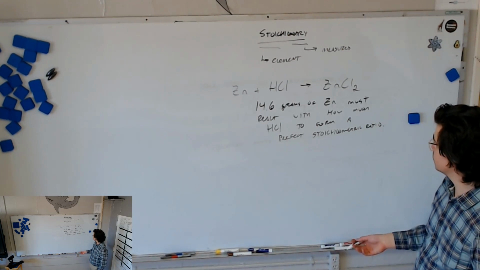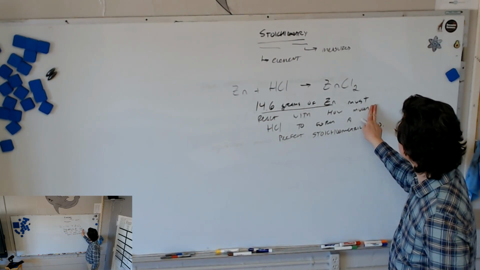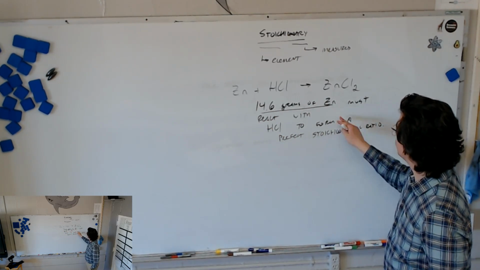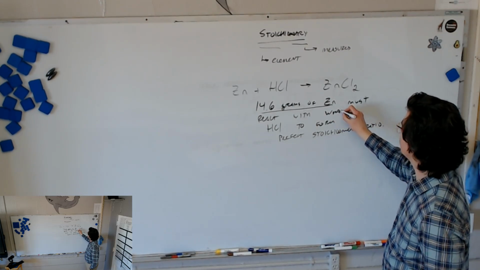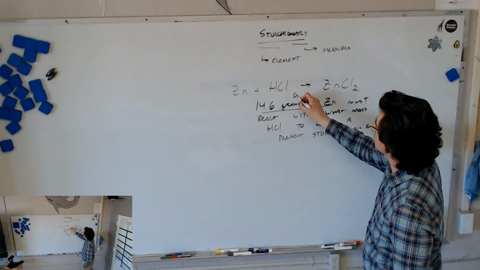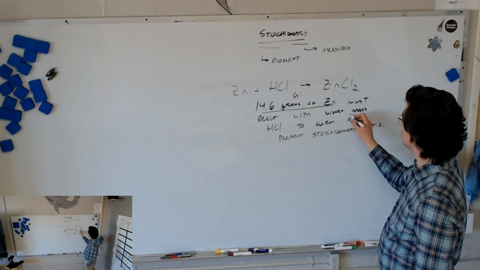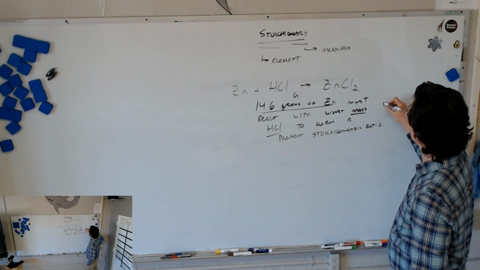What are we given here? 14.6 grams of zinc. Oh wait, I'm sorry, instead of saying how much, I should say with what mass. That way we can specify that we're going to a different mass. And so what am I trying to find here? My given is 14.6 grams of zinc. What's my find? Mass of hydrochloric acid.